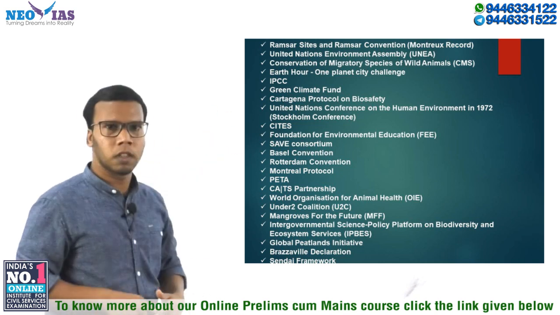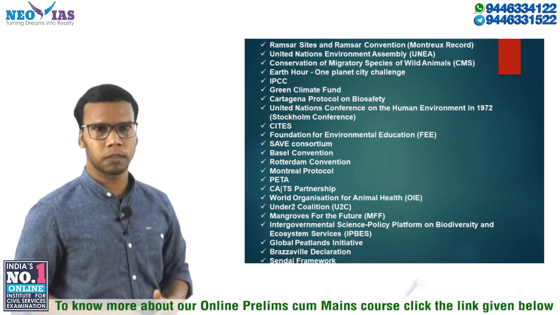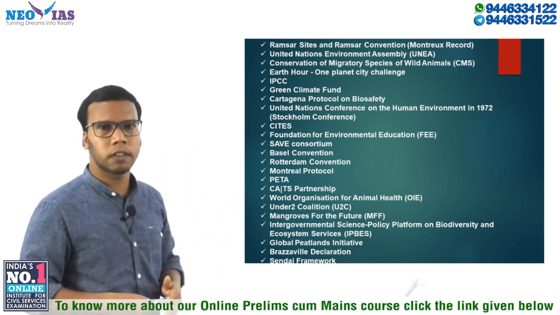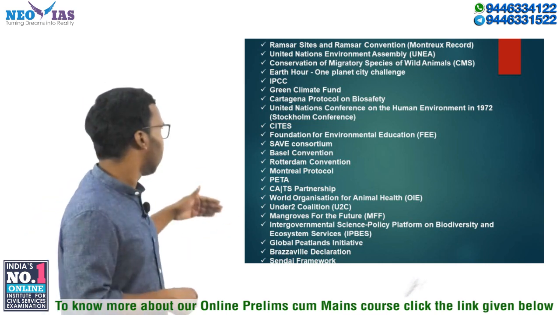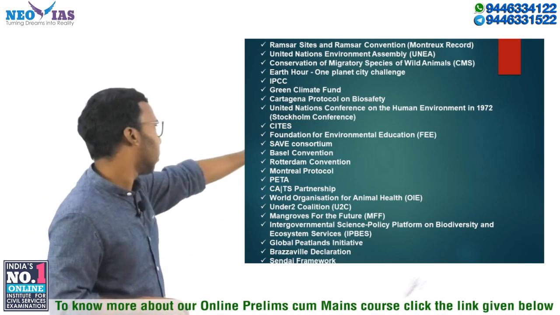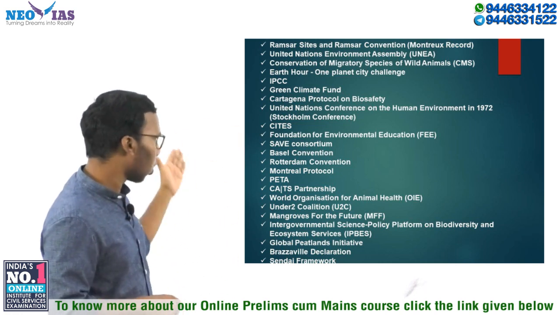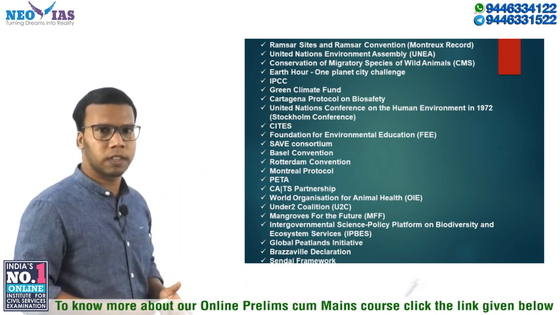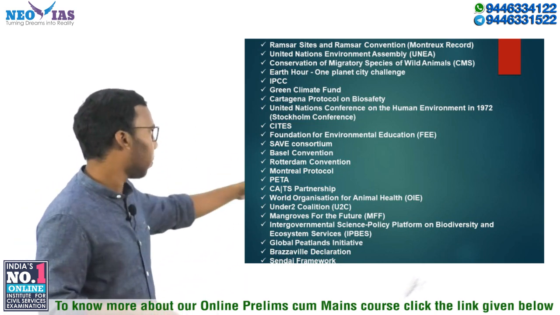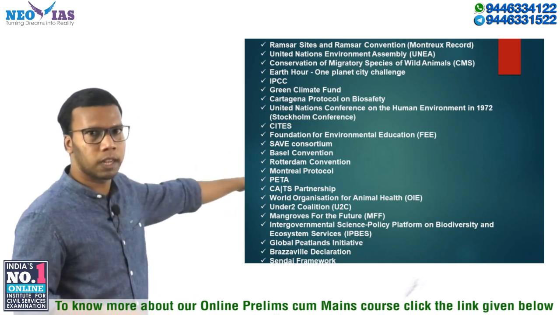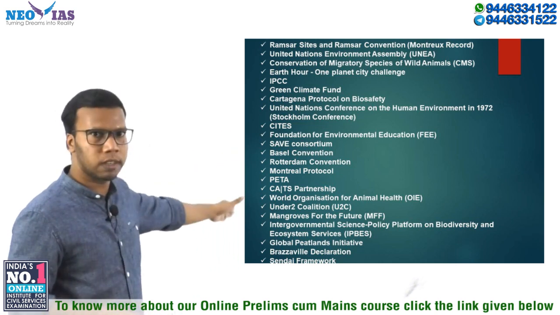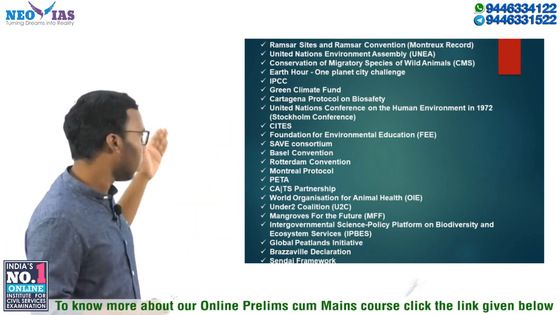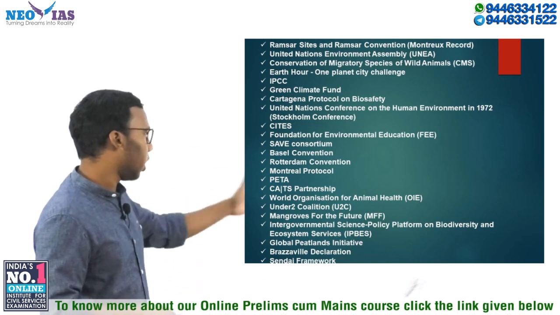Then the SAVE Consortium. SAVE Consortium is for the protection of vultures. In which region of the world do we have it? Mostly in the Asian region. Then Basel Convention, Rotterdam Convention, Montreal Protocol, PETA Organization, CATS Partnership. For the conservation of tiger landscapes we have the CATS Partnership, the full form of which is Conservation Assured Tiger Standards. Then World Organization for Animal Health, Under 2 Coalition.